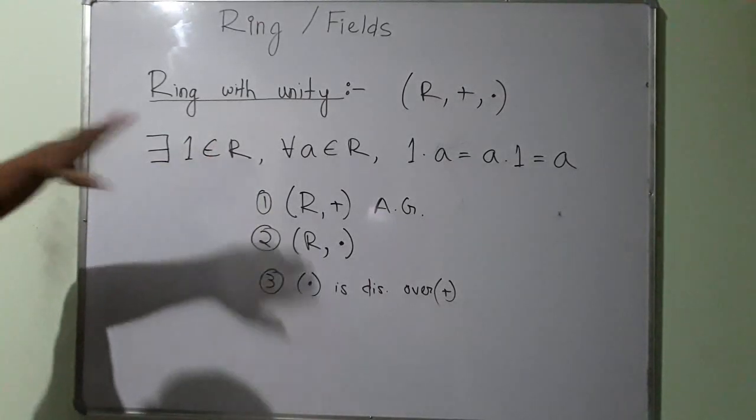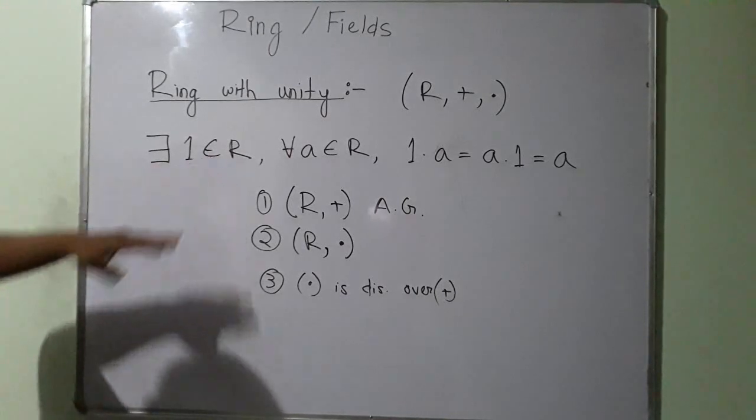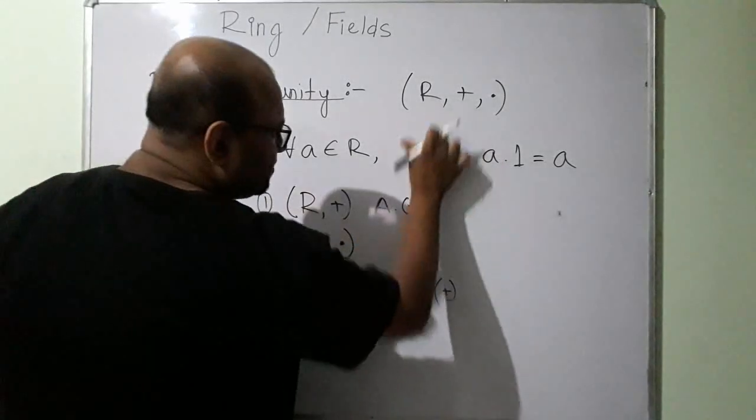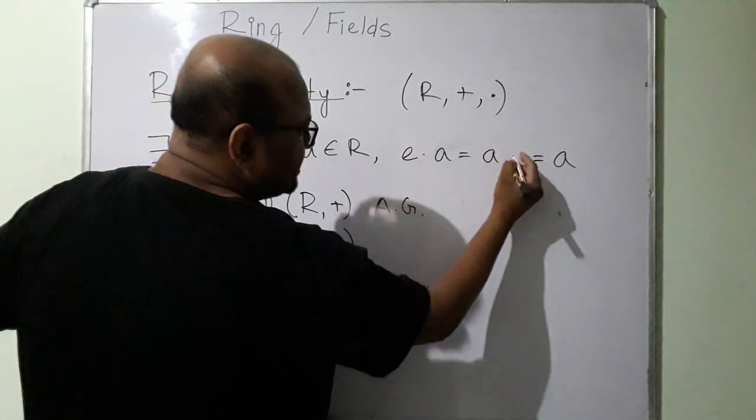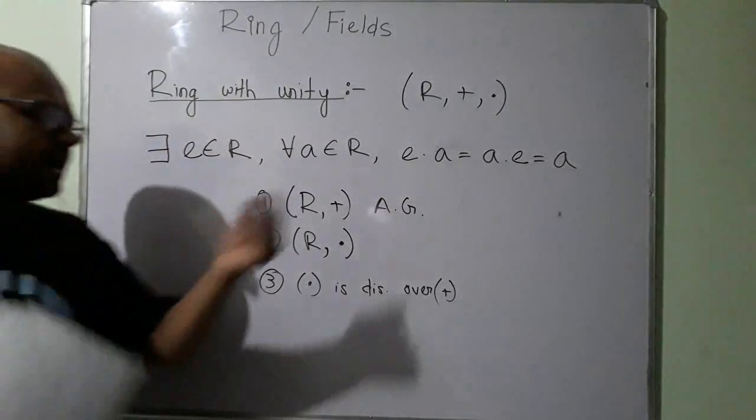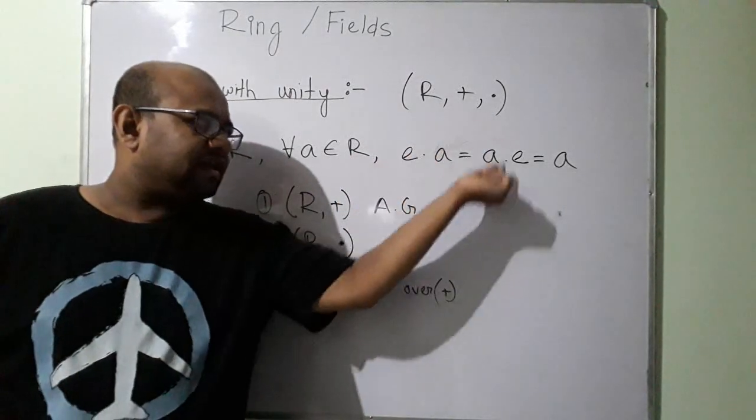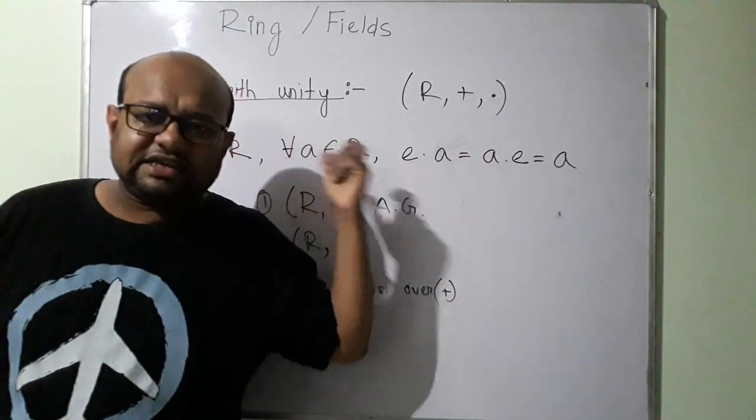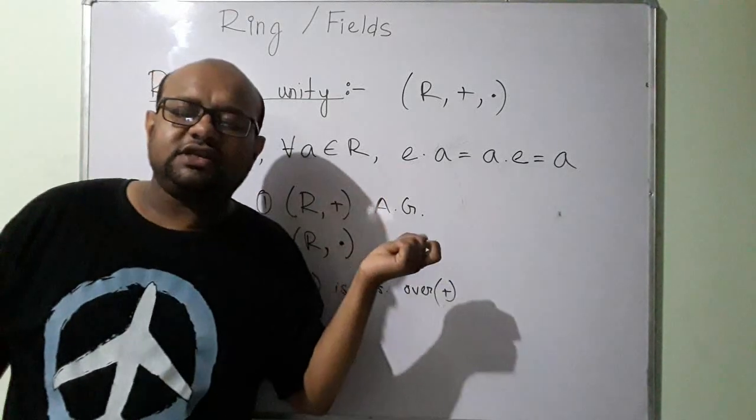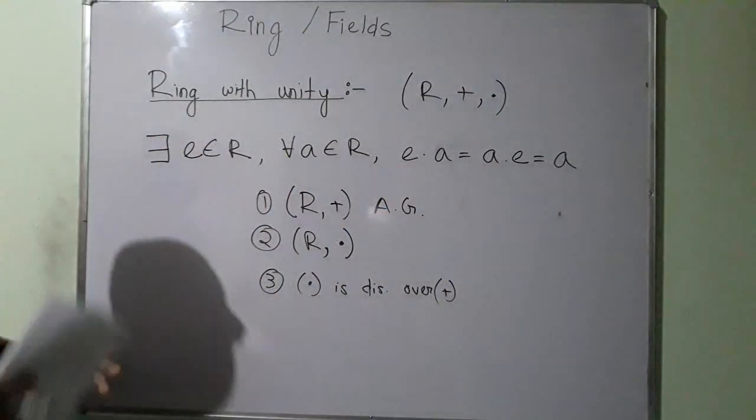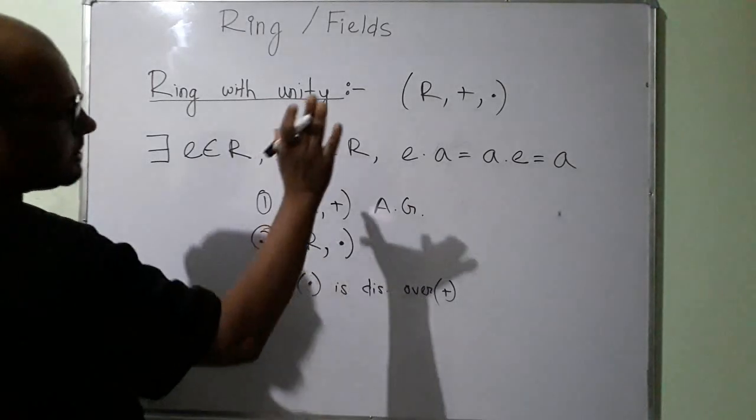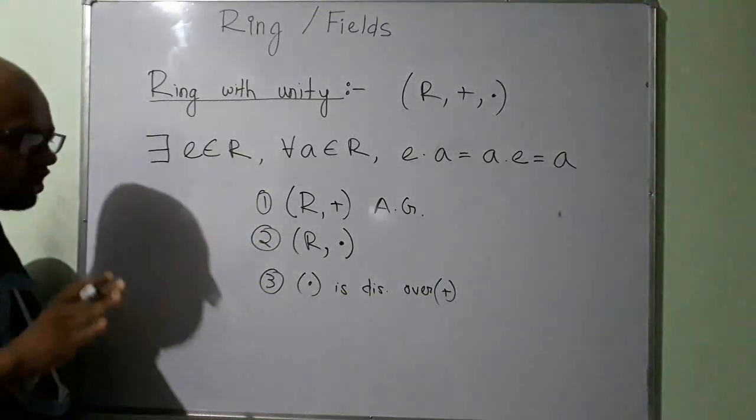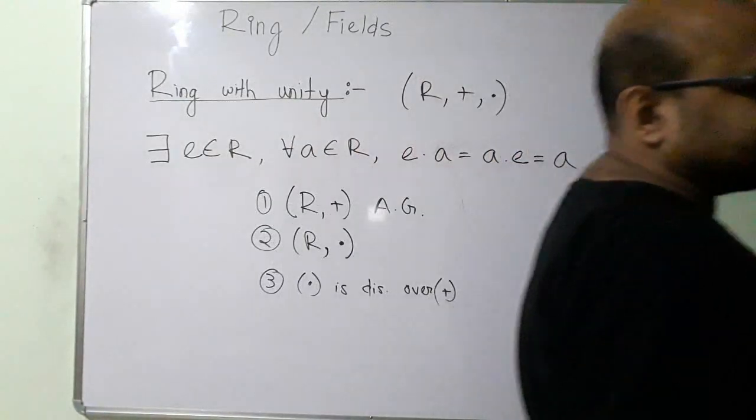And the number 4 property is that some element must exist. I have written 1 here, but I can write some e. Instead of 1, some element e must exist such that when I multiply e with a, or a with e, I should get back a. This kind of element must exist. In the case of multiplication, I know this element is 1. That is the reason I wrote 1. This is the multiplicative identity, so the multiplicative identity must also exist.